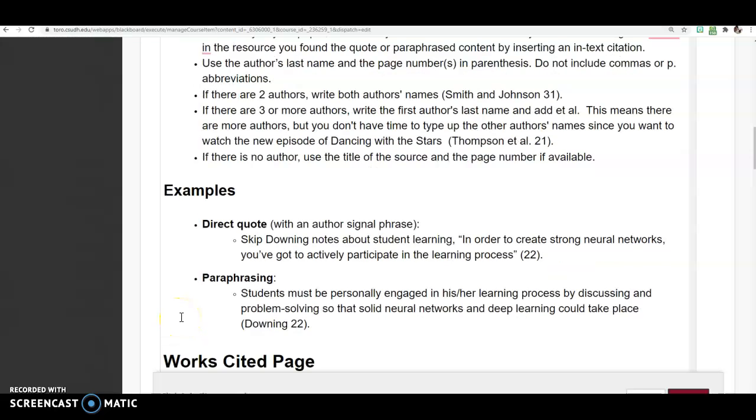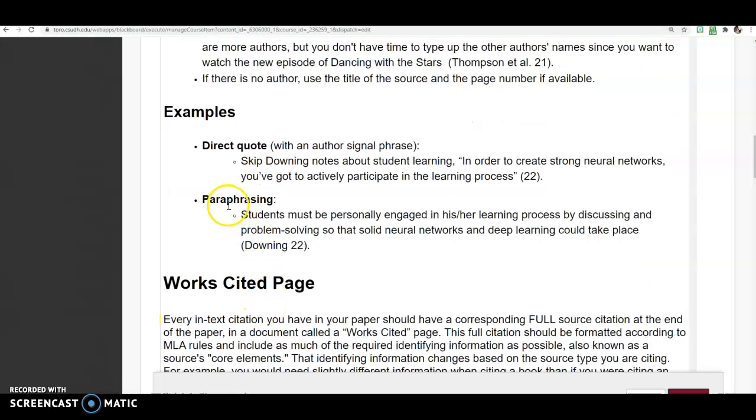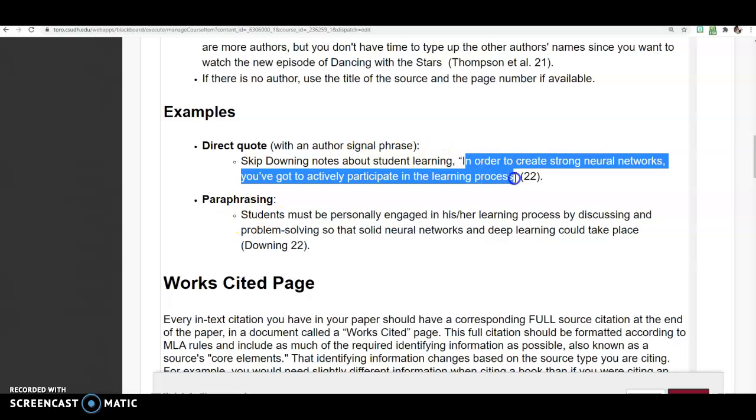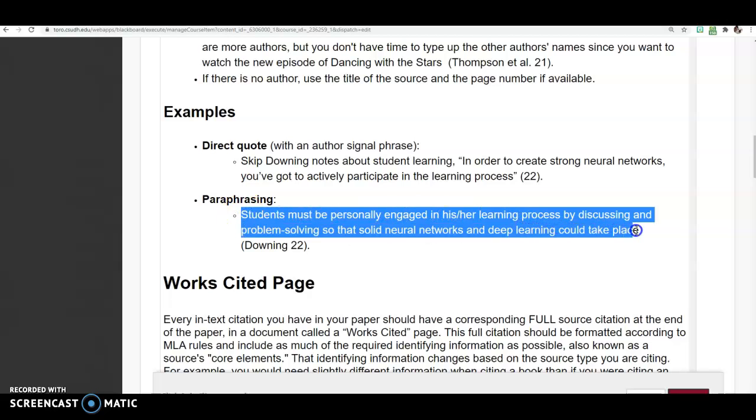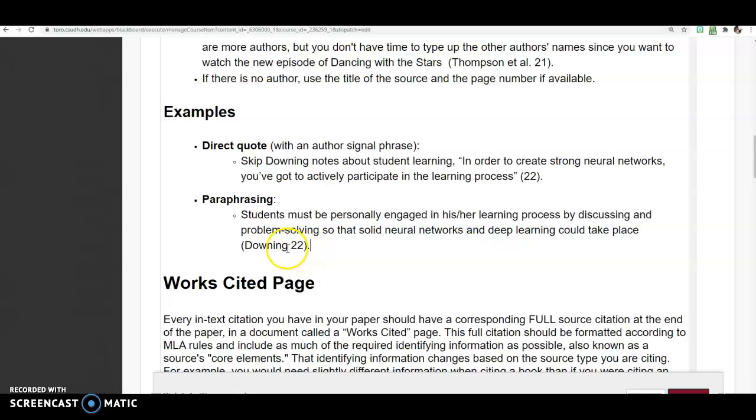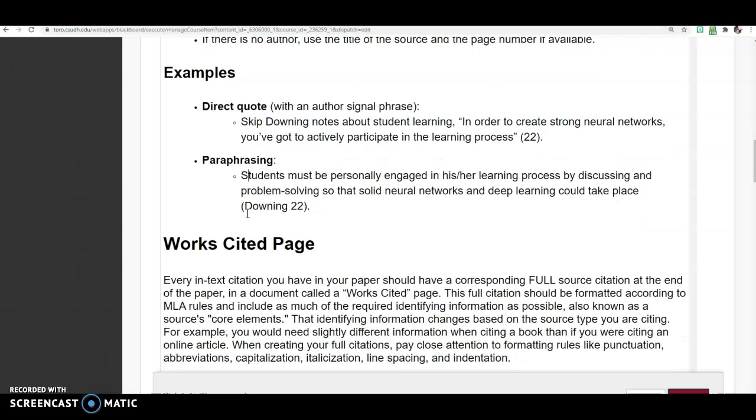Remember, for essay number 3 and for your research paper, you will be doing paraphrasing. Okay, so this is a direct quote. So here's a quote, right? That's directly, you just copy and paste the quote and put it within quotation marks. Okay, so paraphrasing means totally changing it. So make it your own words. It should look like this, and the author's last name like that. Okay, so please make sure that your essay number 3 and research paper all consist of paraphrasing.